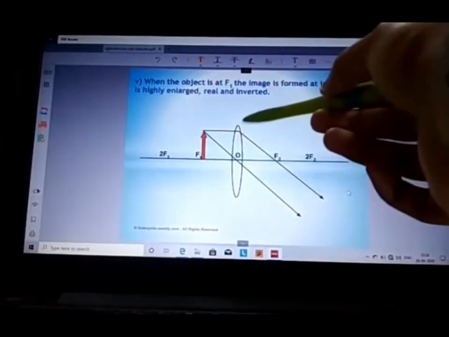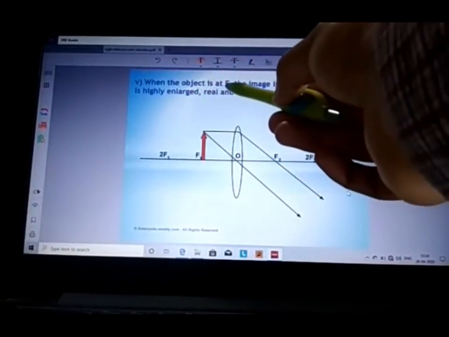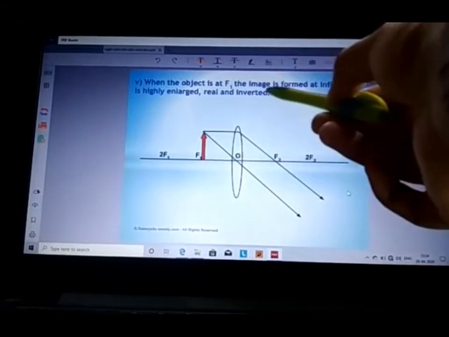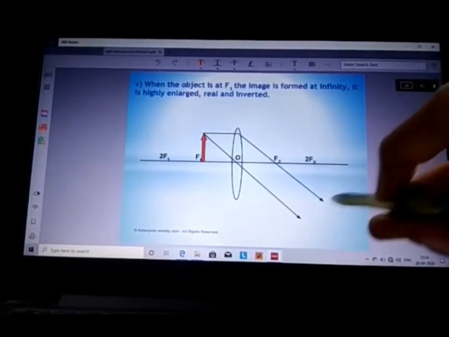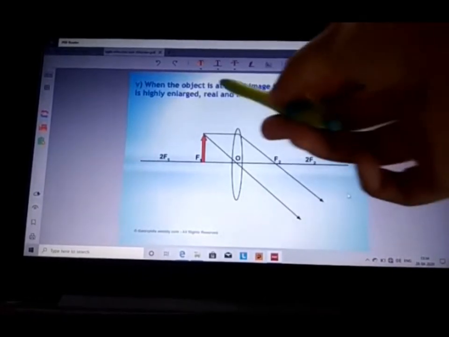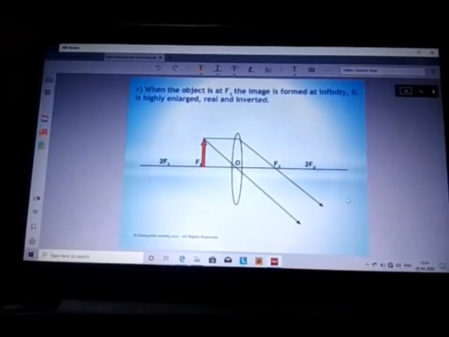The fifth case will be when the object is placed at F, the image formed will be at infinity and the image will be highly enlarged, real and inverted.